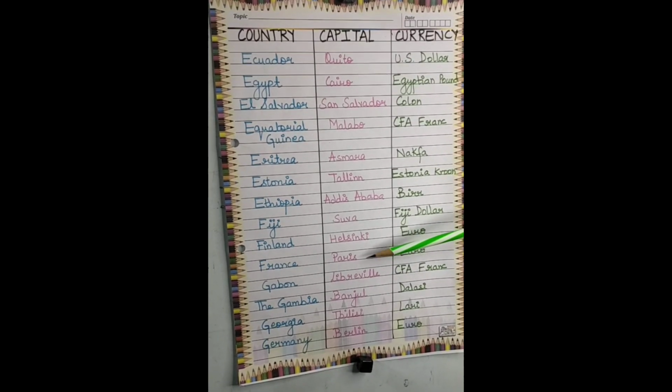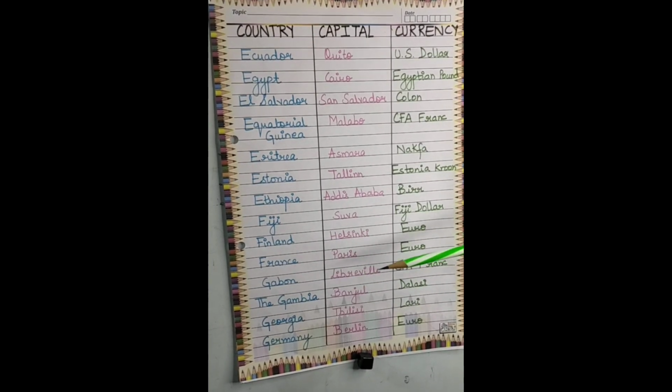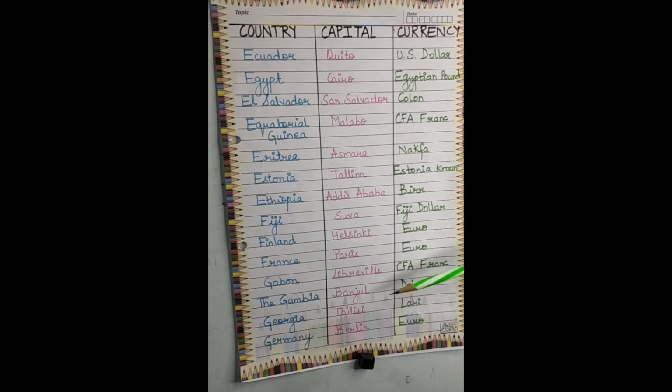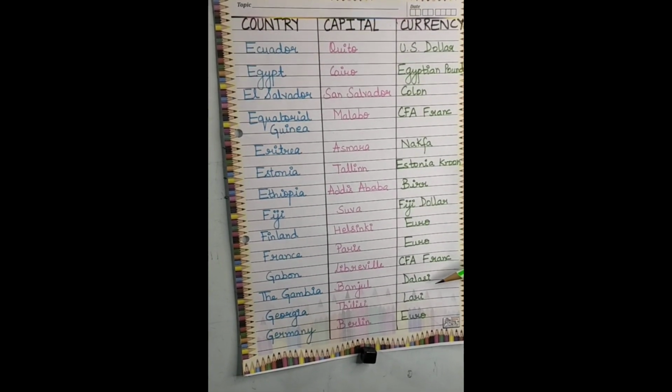France, the capital is Paris, and the currency is euro. Next is Gabon, the capital is Libreville, and the currency is CFA francs. Next is the Gambia, the capital is Banjul, and the currency is the Dalasi.